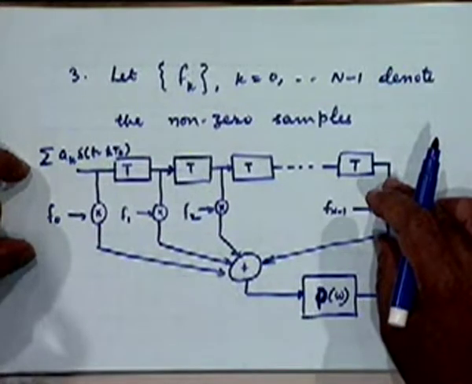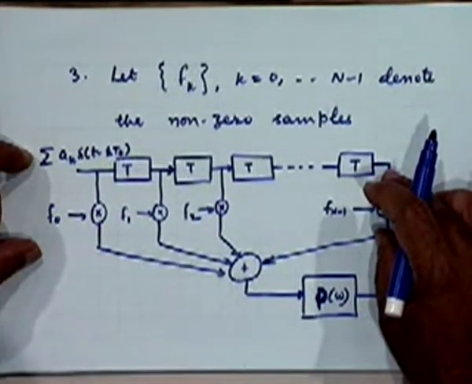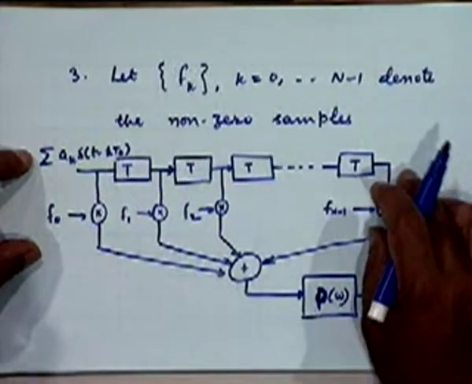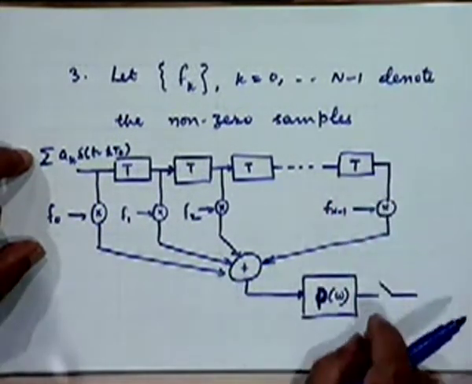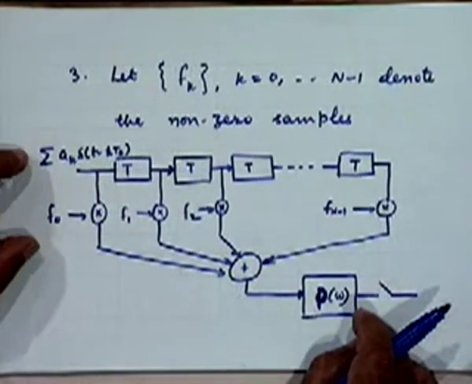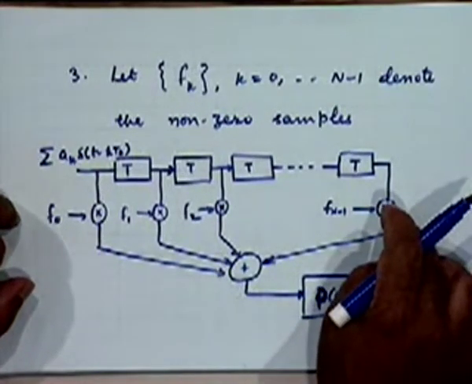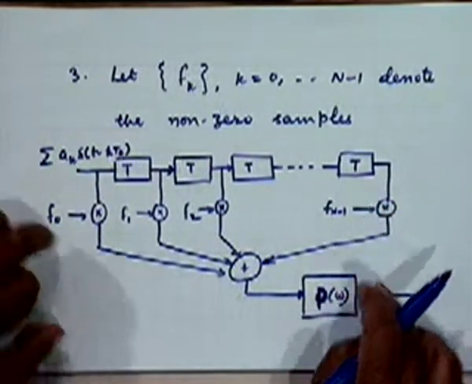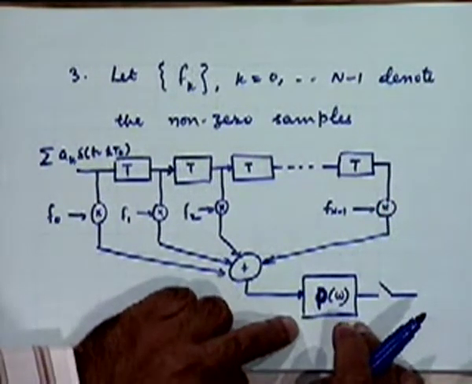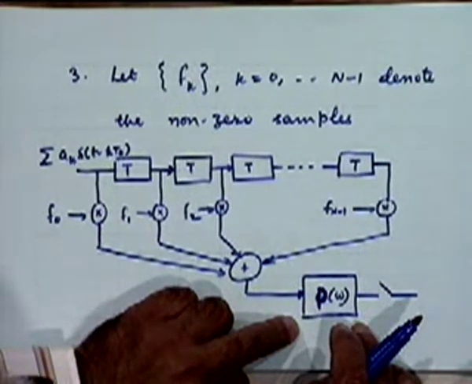what I would like you to appreciate is that one can generalize partial response signaling in this way, which clearly shows that your pulse shape comes out as a result of two operations. One is introduction of correlation or introduction of intersymbol interference, and finally passing it through a low pass filter, the pulse shaping filter.